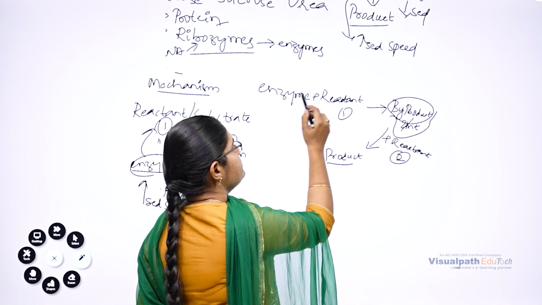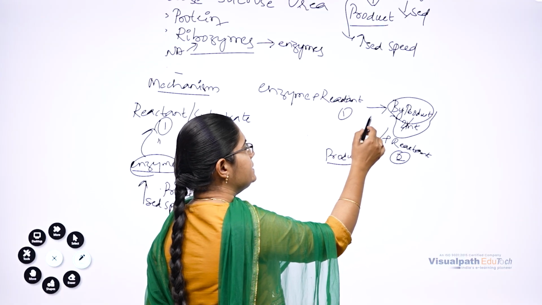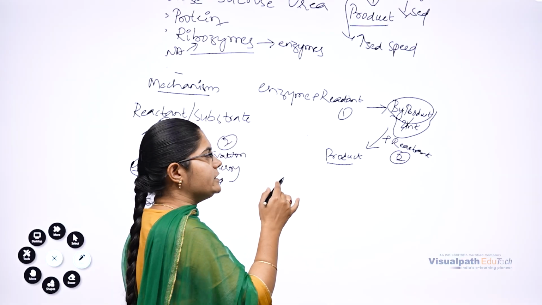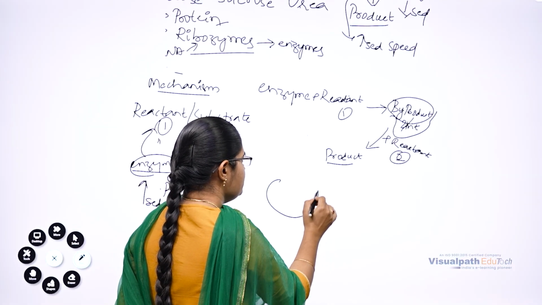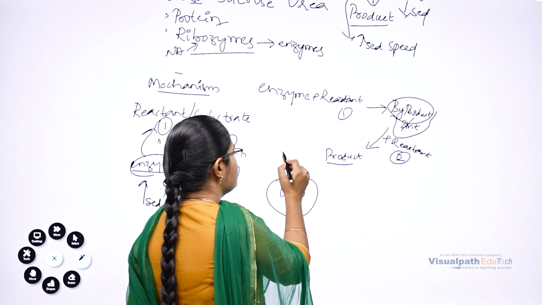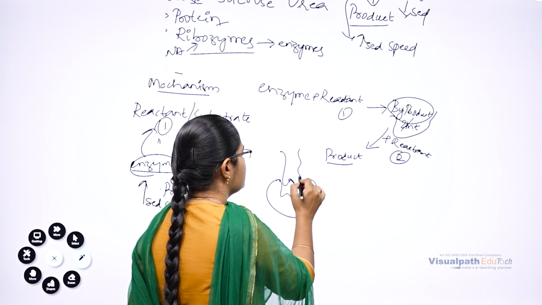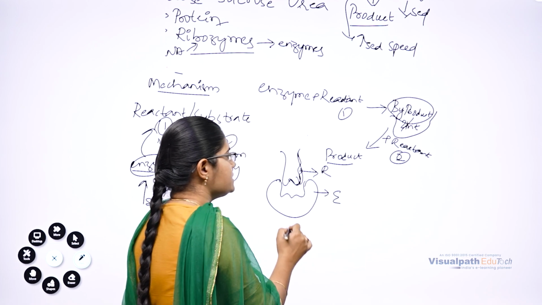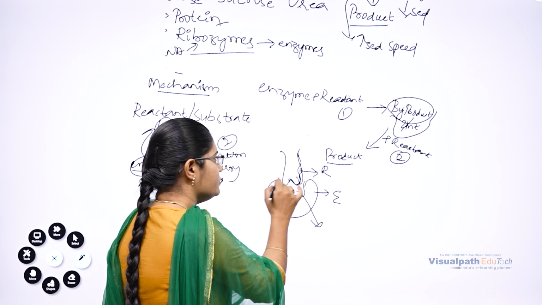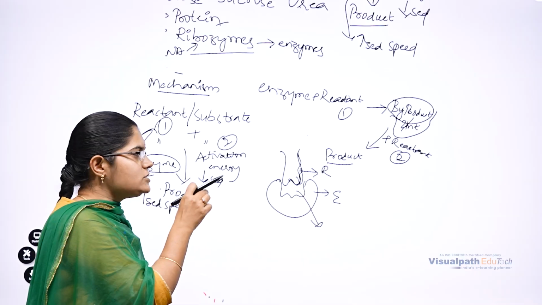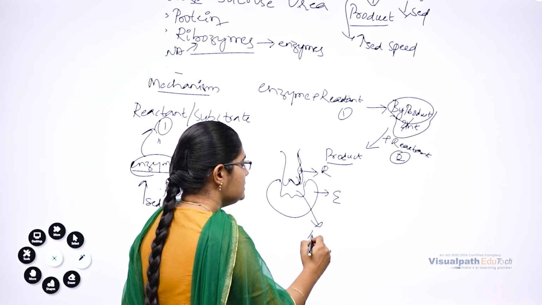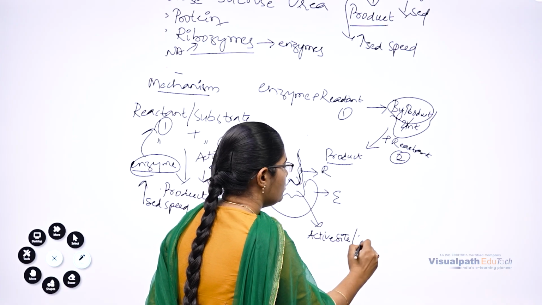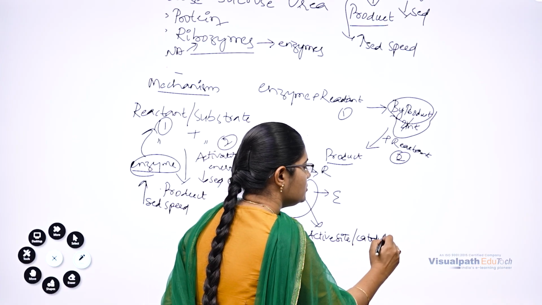This enzyme is going to react with this reactant to form a complex. That complex is seen in this byproduct or intermediate. Consider this is an enzyme and this is a reactant. The site where the reactant attaches to the enzyme, we call the active site or catalytic site of the enzyme.